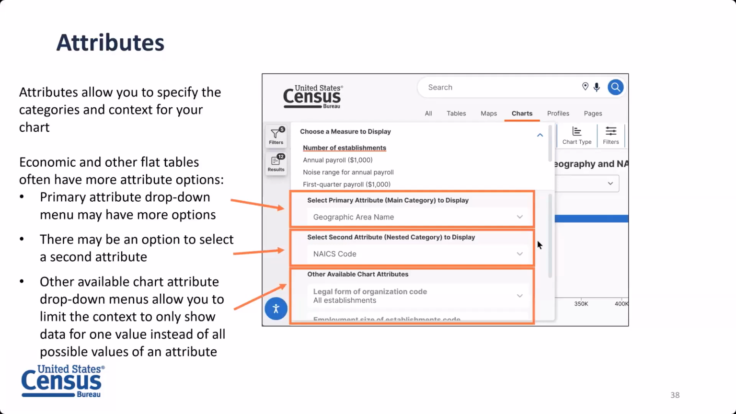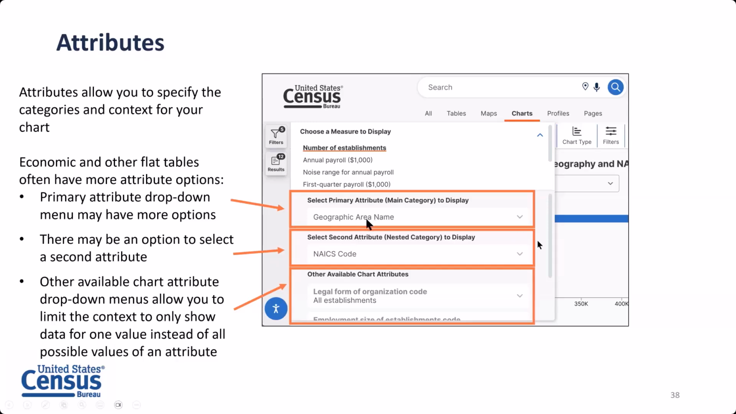Specifically, the attribute or attributes that you want shown, those are certain context or categories that you want displayed in your chart, and you will specify them through the attributes. So for the tables I've shown so far, the attributes have been geographies only. When you start working with tables from economic data sets, you'll see a lot more attributes, things like showing a value broken out by NAICS industry code as an example.